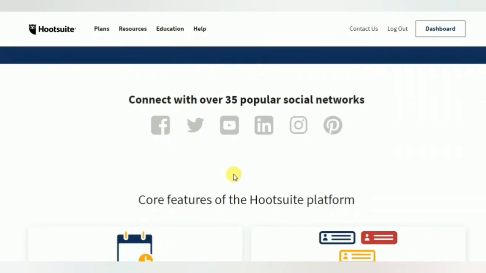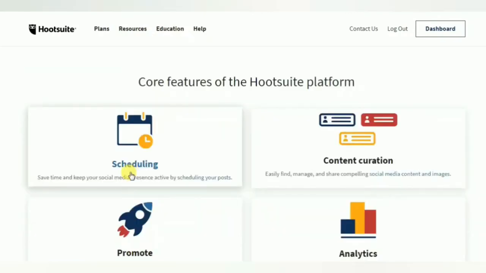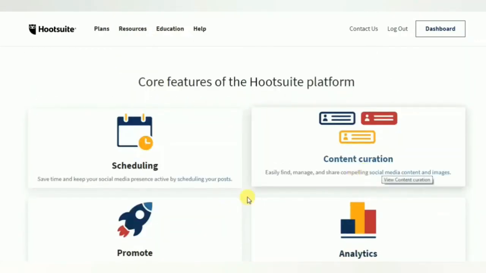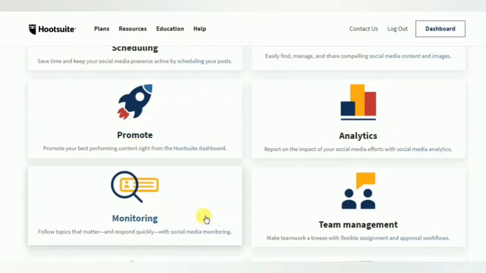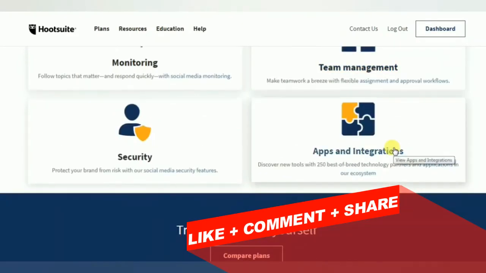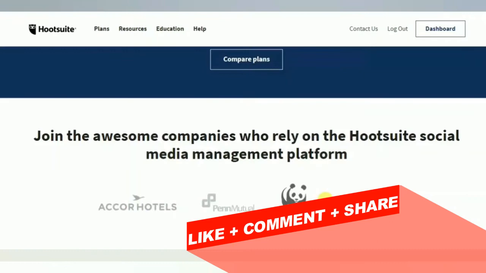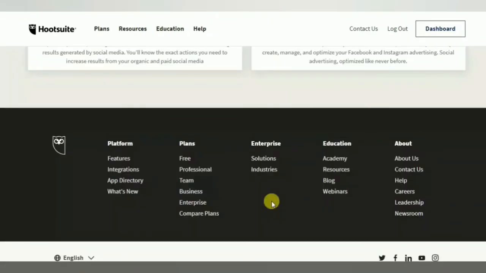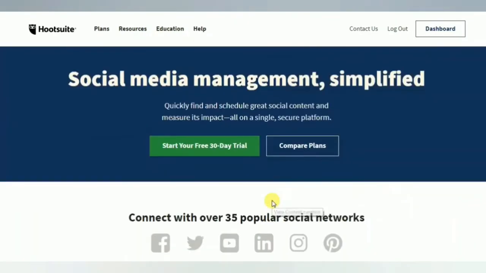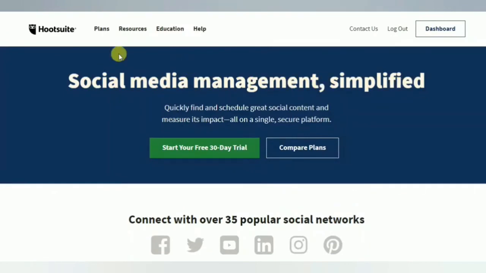They also offer a free trial, right? You can connect with 35 popular social media networks. You can schedule, promote, do analytics, content curation, monitoring, team management, security, apps and integrations, right? So you can use this tool to manage your social media accounts. I personally use this account.